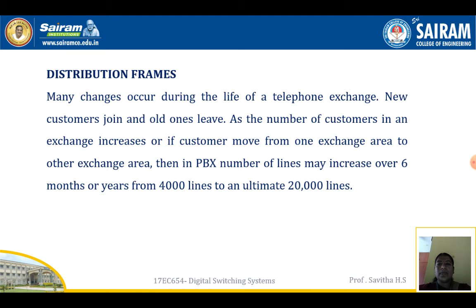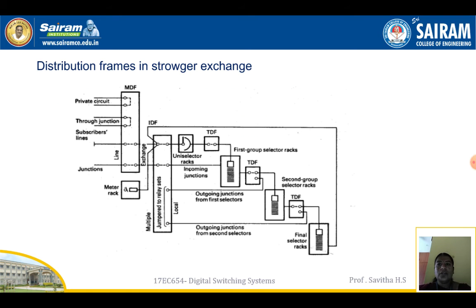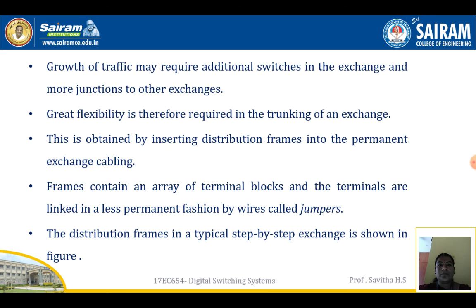Distribution frames. Many changes occur during the life of a telephone exchange. New customers join and the old ones leave. As the number of customers in an exchange increases, or if customers move from one exchange area to another, then in a PBX the number of lines may increase over months or years from 4,000 lines to an ultimate 20,000 lines. Distribution frames in a Strowger exchange consist of IDF, MDF and TDF also.